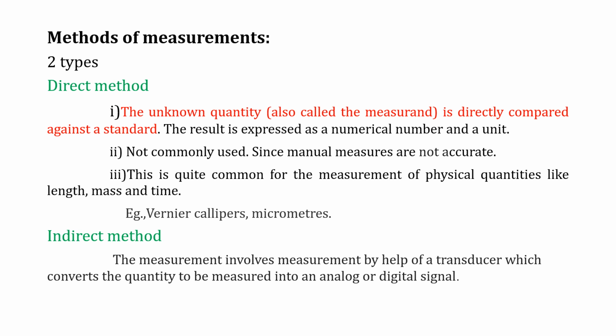Then indirect methods. The indirect method involves measurement with the help of a transducer, which converts the quantity to be measured into an analog or digital form. So whenever a quantity is converted into either analog or digital, that is called an indirect method, not a direct one.